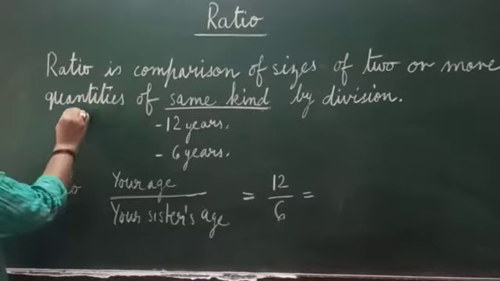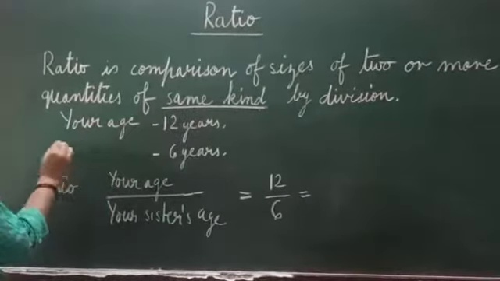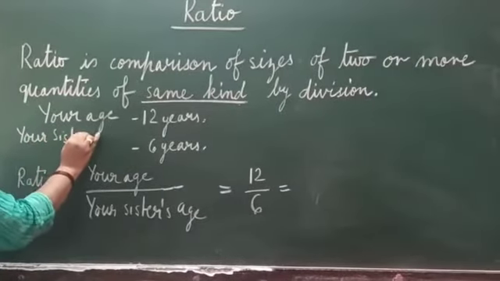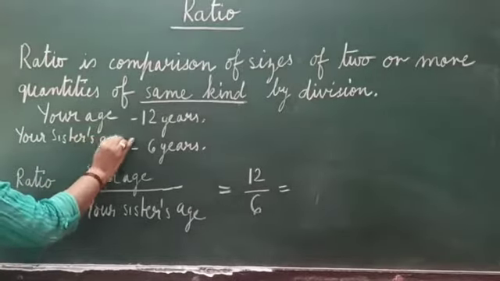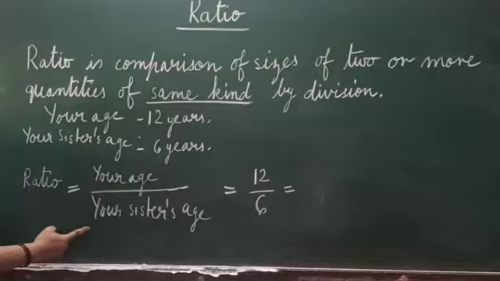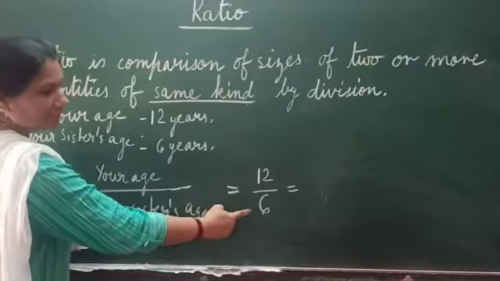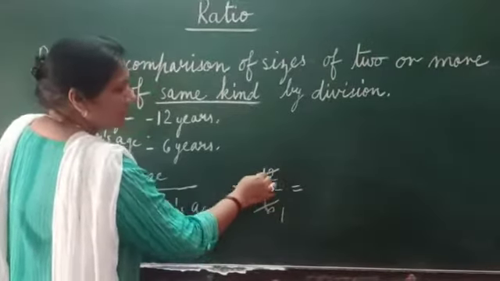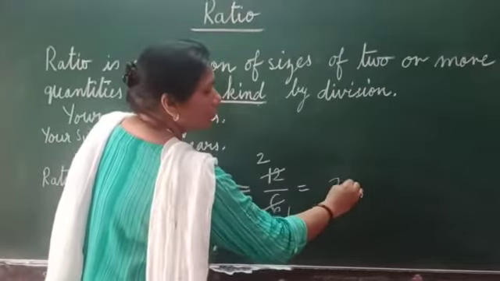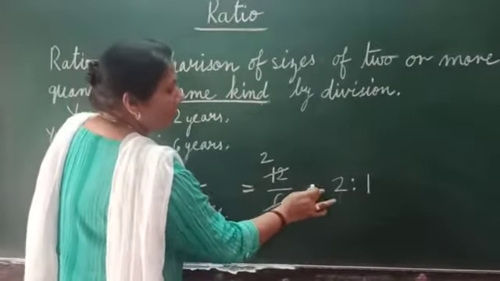Like suppose your age is 12 years and your sister's age is 6 years. Now what is the ratio between your age to your sister's age? Your age is 12 years and your sister's age is 6 years. So 6 ones are 6, 6 twos are 12, and you get here 2 is to 1. 2 is to 1.